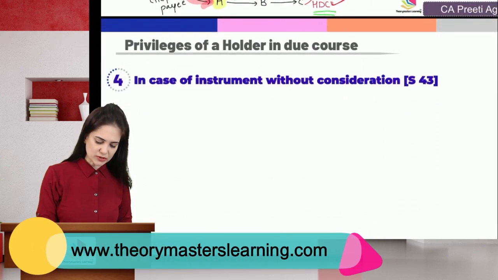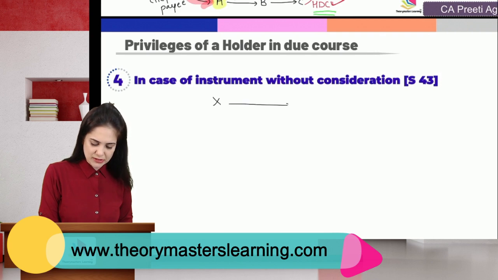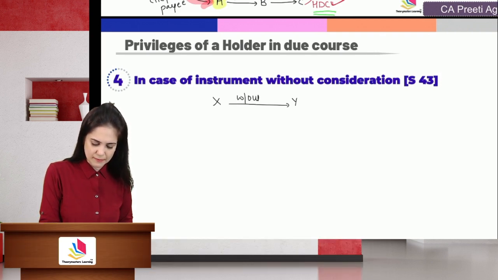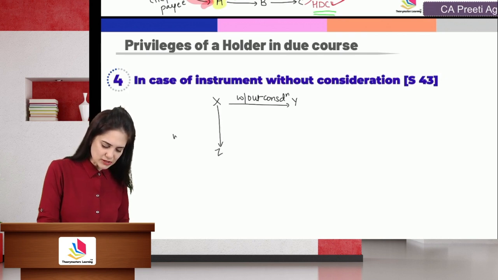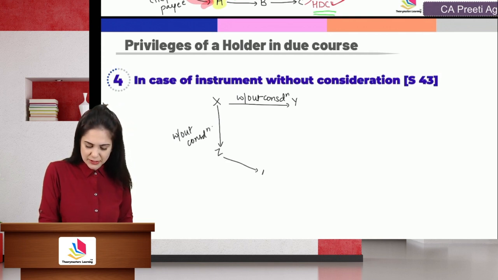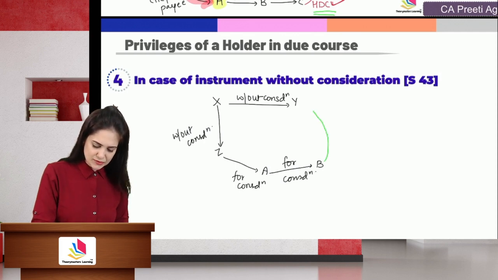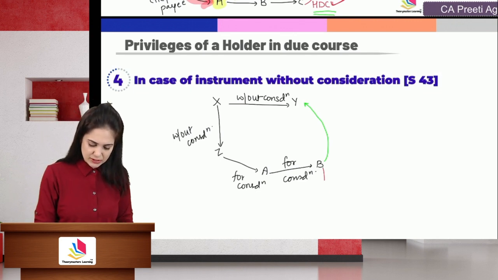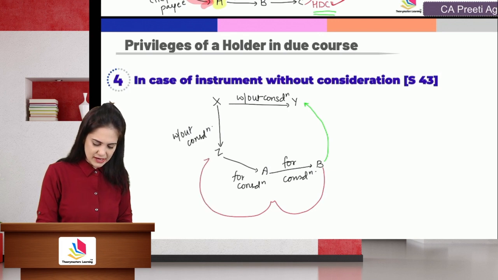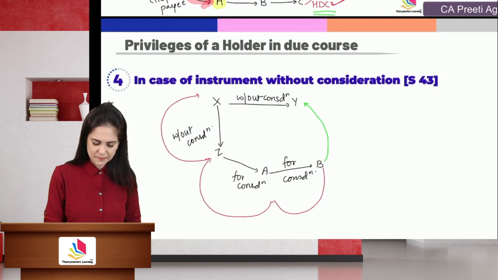In case of instrument without consideration, now X drew an instrument in the name of Y without consideration. Y then endorsed it to Z, that also without consideration. They are all helping each other. Z endorsed the instrument to A for consideration. A to B for consideration. When B presented the instrument, Y failed to pay the money. B can recover the money from either A or Z or X, any prior party.